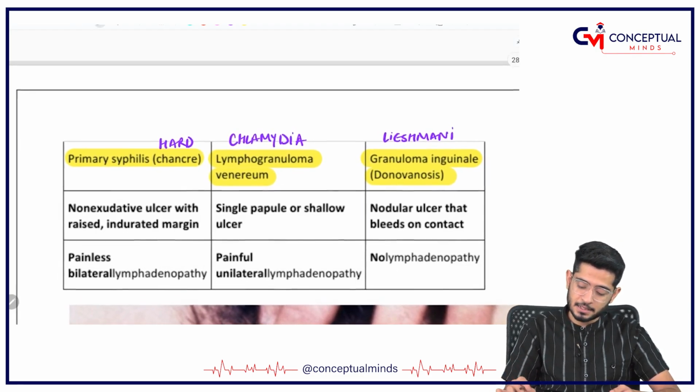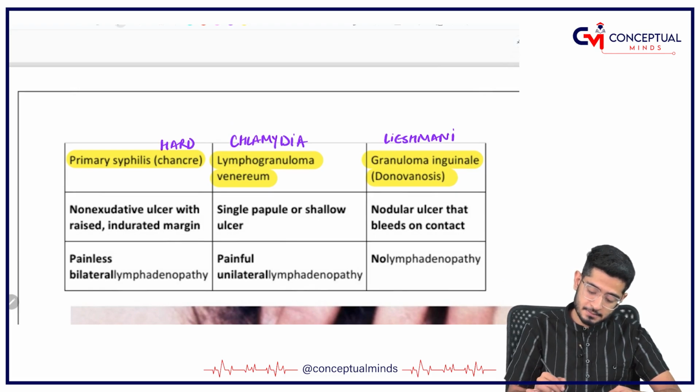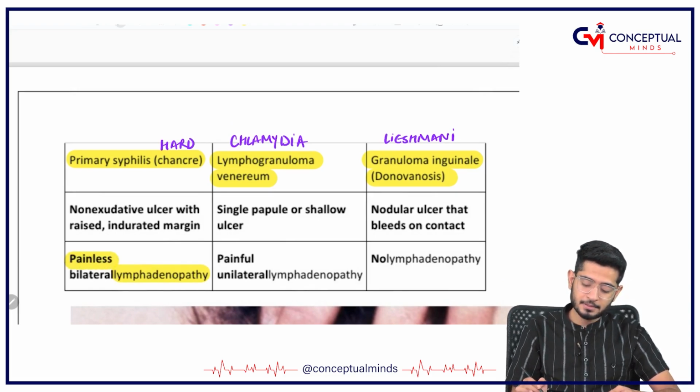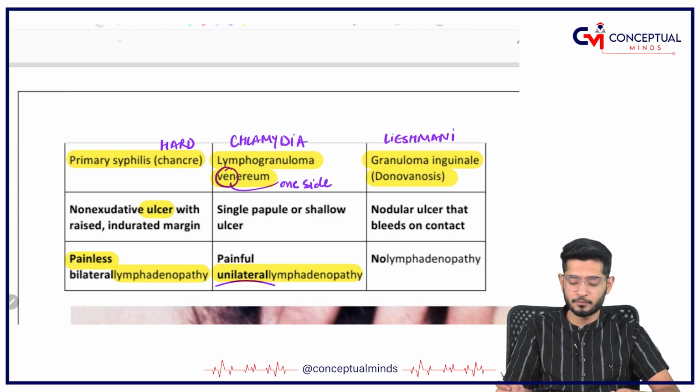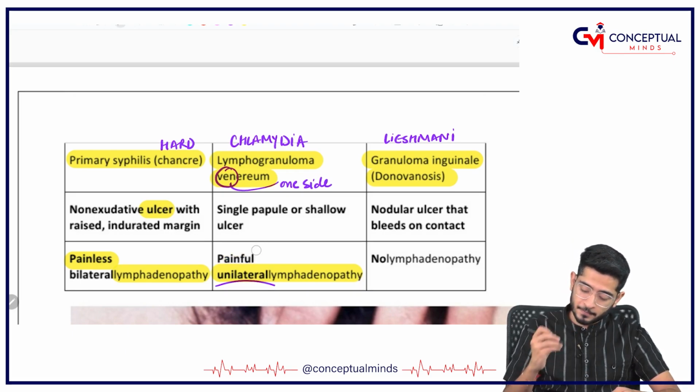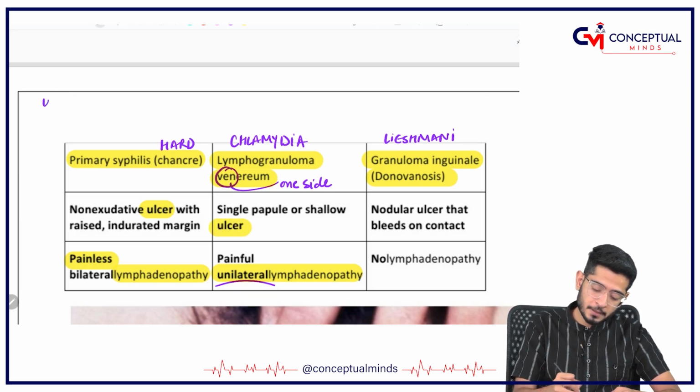As the name is telling you, please understand, primary syphilis is painless but has lymphadenopathy, and there is an ulcer. Lymphogranuloma means there is granuloma formation, but it is unilateral lymphadenopathy. See, lymphogranuloma venereum, ven means one side, so unilateral lymphadenopathy. Of course it is going to be painful, yes, and a single papule or ulcer is going to be there here also. So what you have to keep in mind is that everyone will have an ulcer, everyone will have lymph nodes, everyone will have pain except a few.